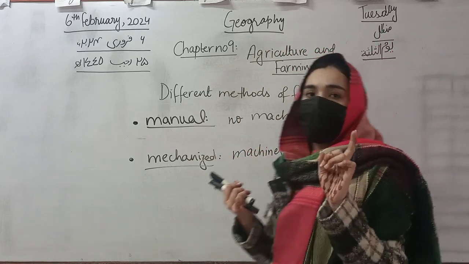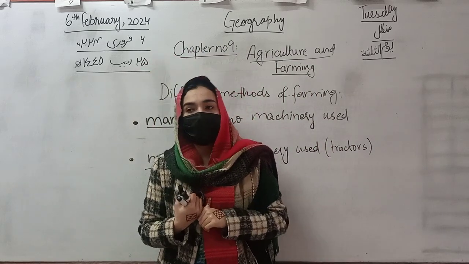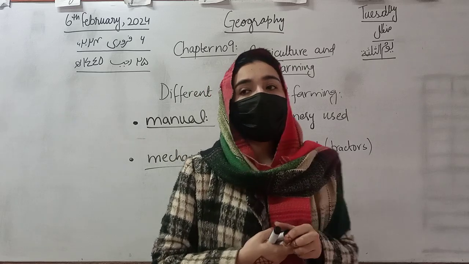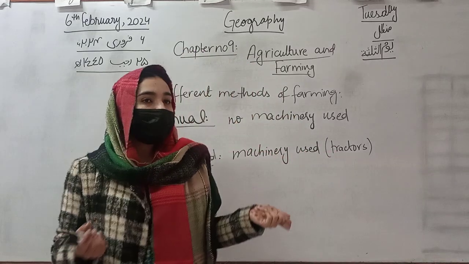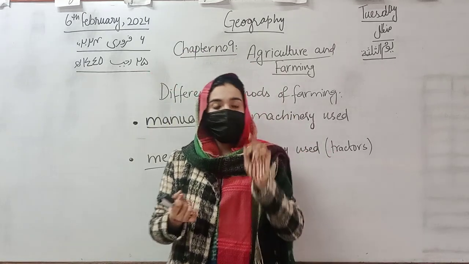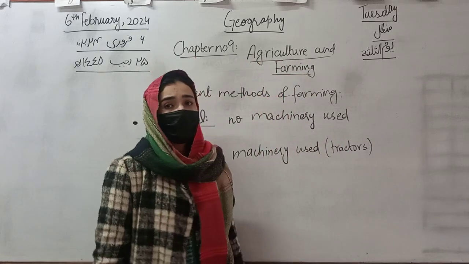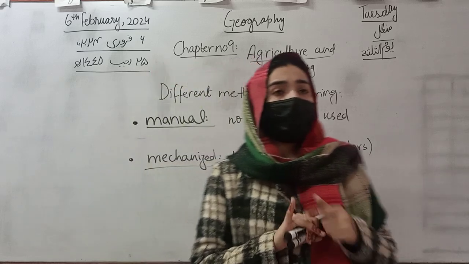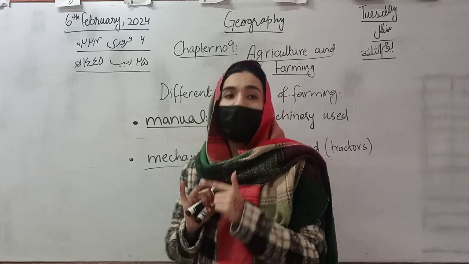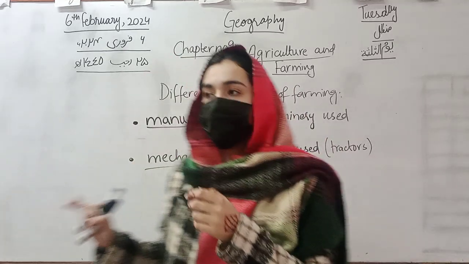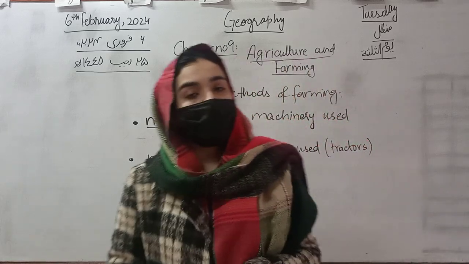The first one is what is agriculture and farming. So who will tell me about agriculture and farming? Yes, good. Agriculture is the cultivation of soil and growing of crops, and farming is rearing of animals on farms. Good. Now who will tell me about the different branches of agriculture and farming? Yes, good. It is arable farming, pastoral farming. Yes, good. Next one, forestry. Good. And fishing. So these are all the types of farming which we do for our benefit and for the things that we are in need of.